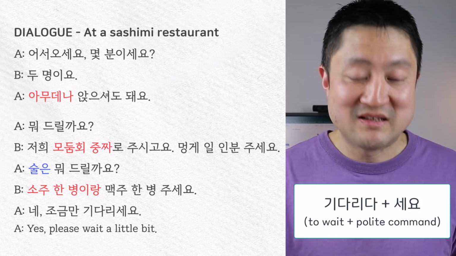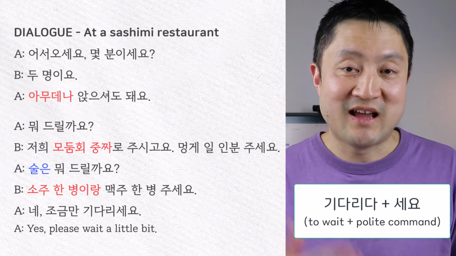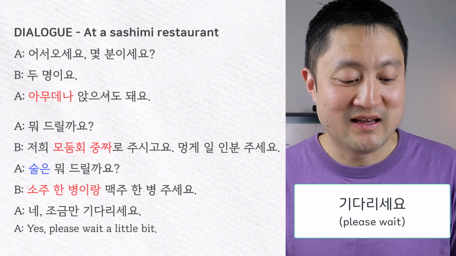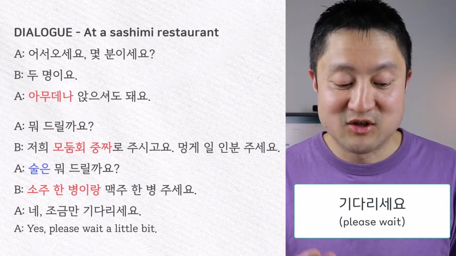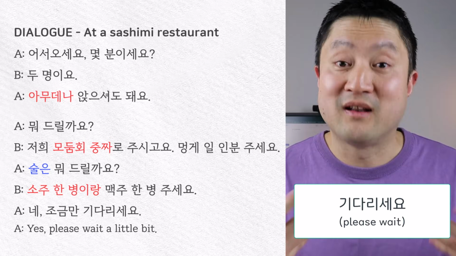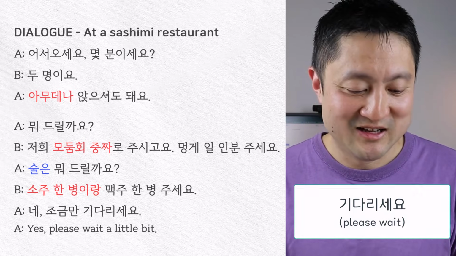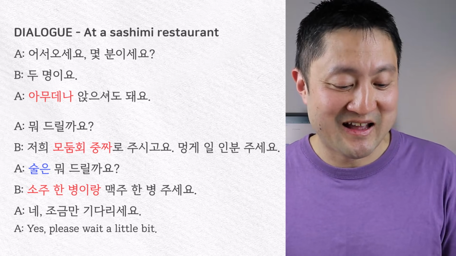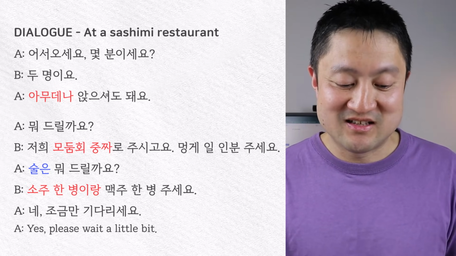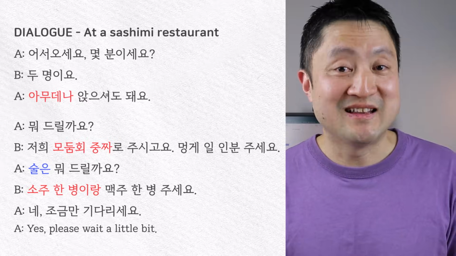Now the main verb is 기다리다, which means to wait, and then we add the ending 세요 to 기다리다 and make 기다리세요. And one of the uses of the ending 세요 is to make a polite command. So they're telling us what to do, but very politely. 조금만 기다리세요. Please wait just a little bit.